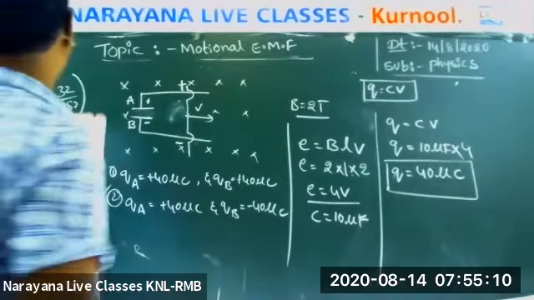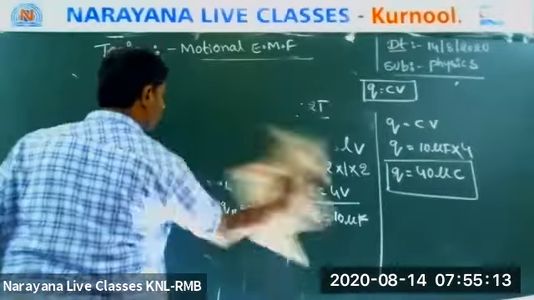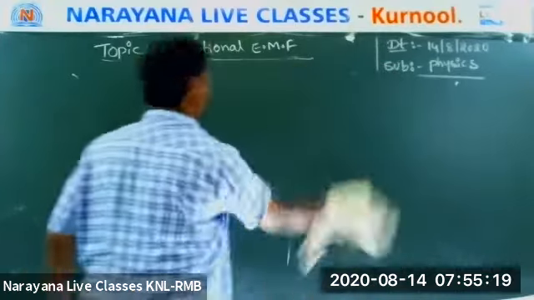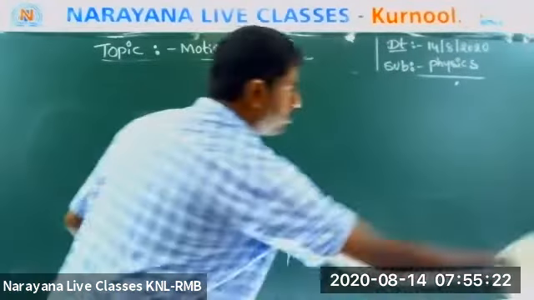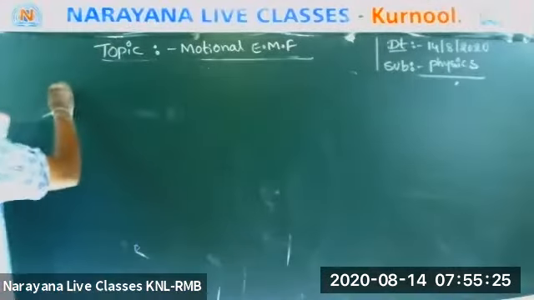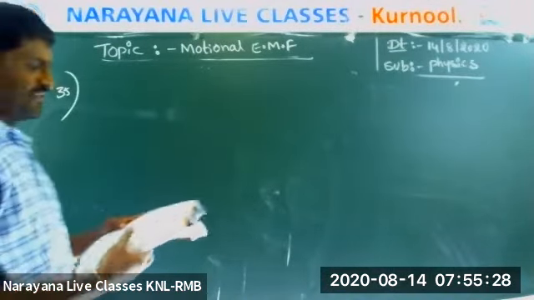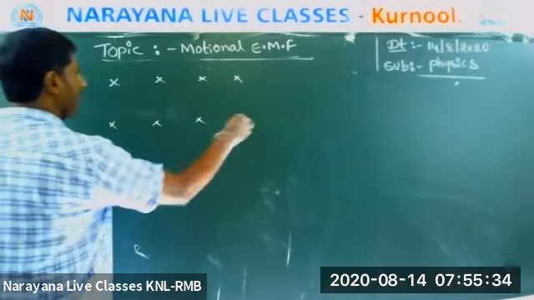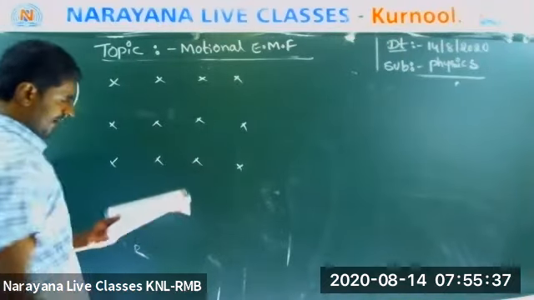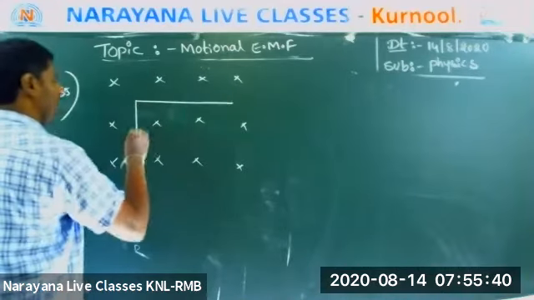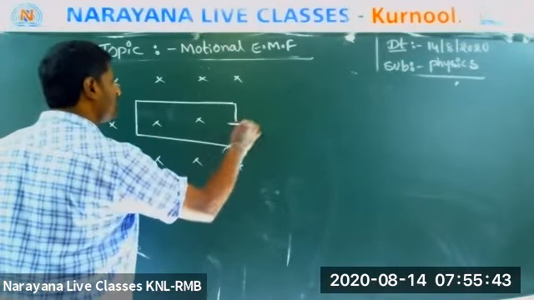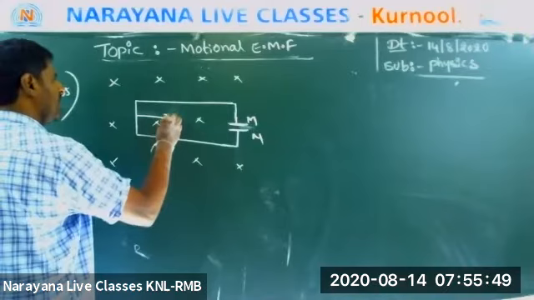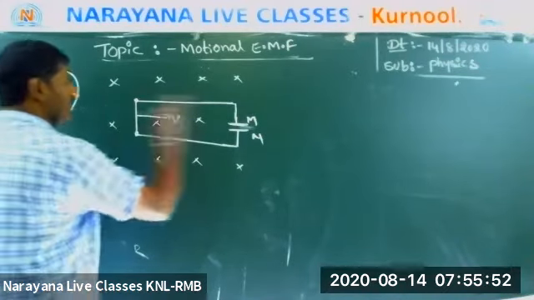See question number 35. Those who don't have books, please see, I'm giving the data on the board. Question 35. There is a magnetic field. Same question, but somewhat different. There is a capacitor MN, and this rod is moving in this direction.